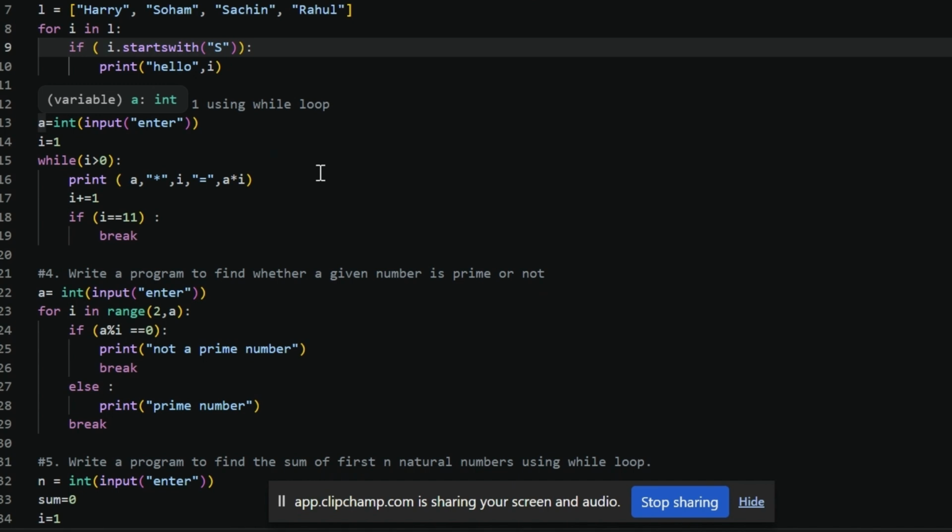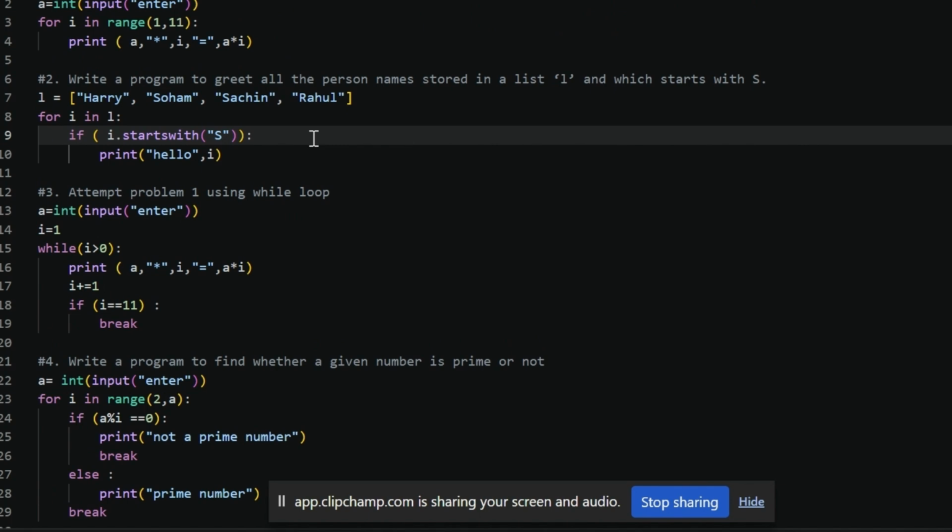Now the third problem is to attempt problem one using while loop. How do we attempt this with a while loop? First of all, take the input from the user. We have to initialize I with one. Then we will use the condition I greater than 0, then the same print statement. Then we will increment I by 1. Each time it will increment, so it will increase by 1.